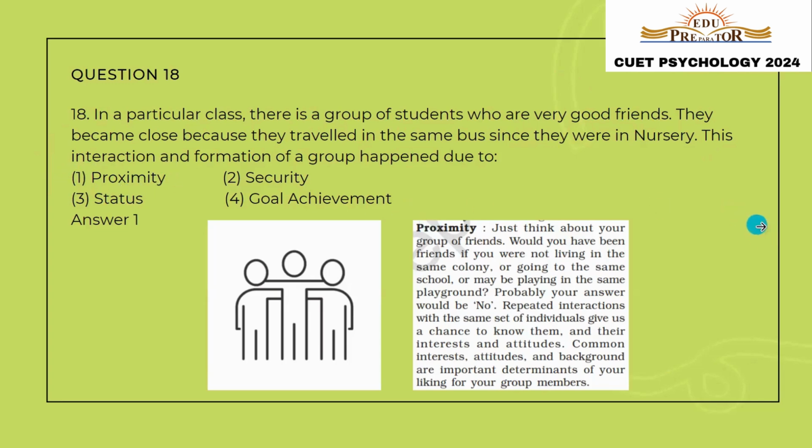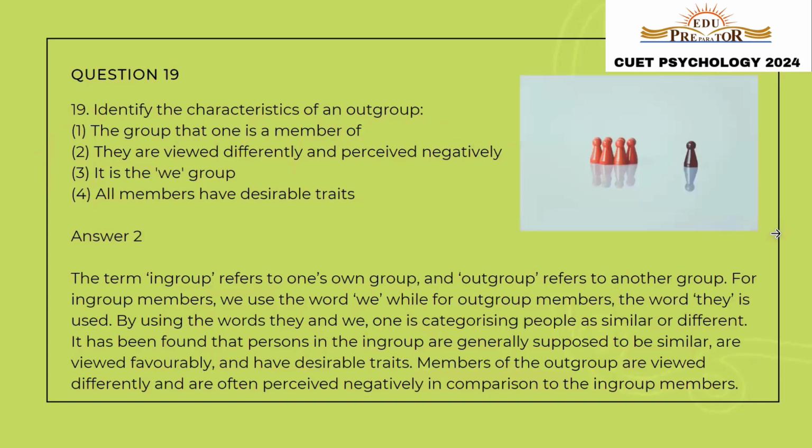Let us move to the next question, question number 19. Identify the characteristics of an outgroup. The statements are: the group that one is a member of; they are viewed differently and perceived negatively; it is the we group. So from this, we can clearly understand that the correct answer would be statement number two, that is, they are viewed differently and perceived negatively. All the other statements are characteristics of an in-group. In-group is the one that the person is part of. Out-group is the one that the person is not a part of.